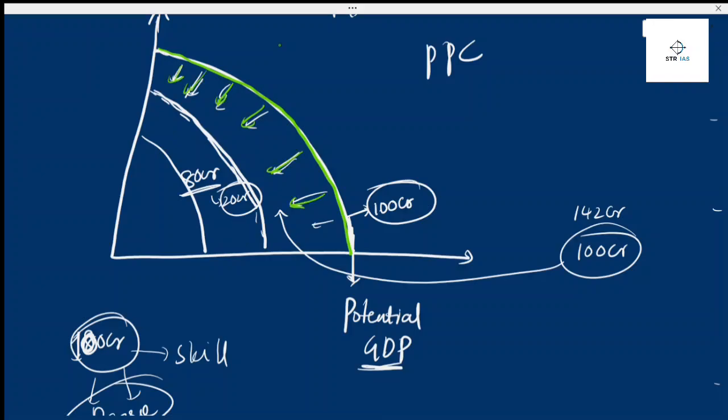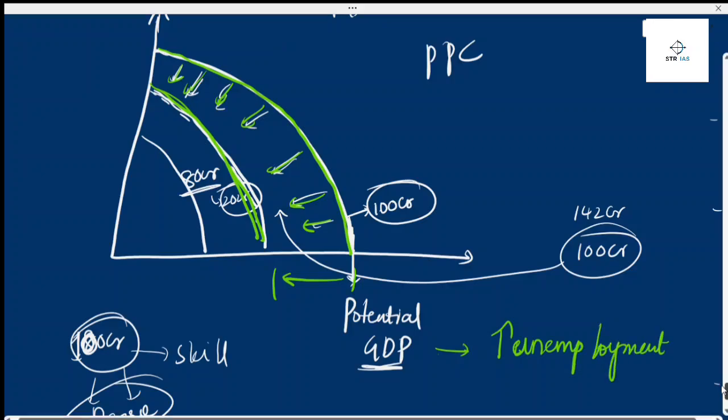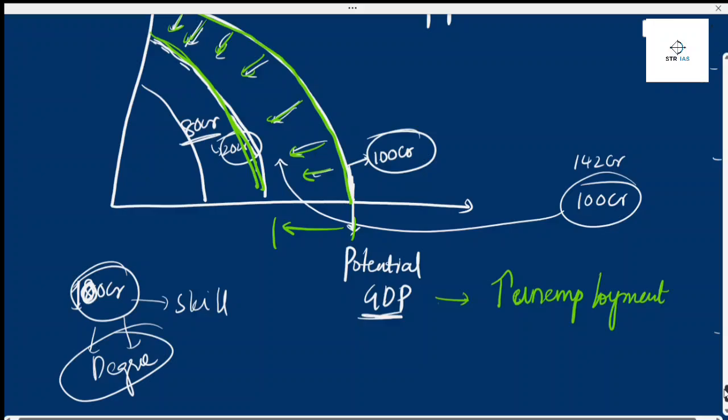The curve will be moving inwards. So potential GDP is decreasing. When potential GDP decreases, unemployment increases. Unemployment increases. Fine. Then this is called recessionary gap.